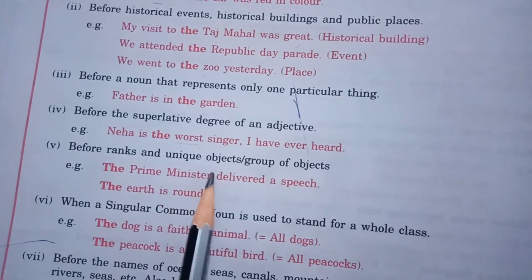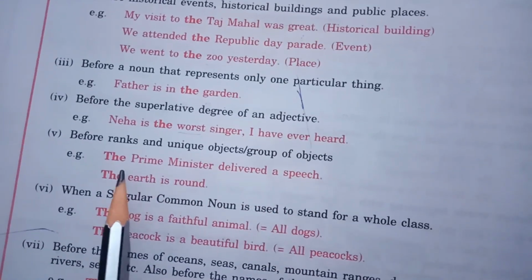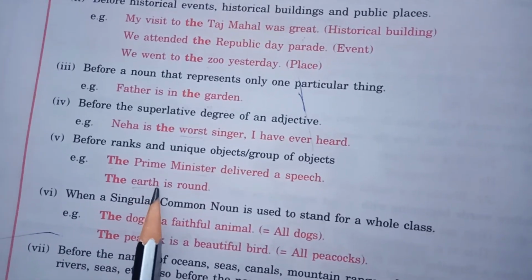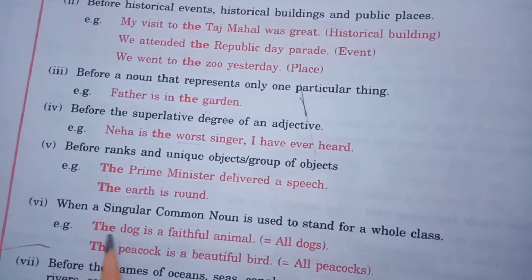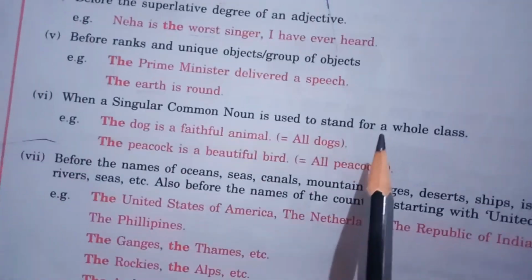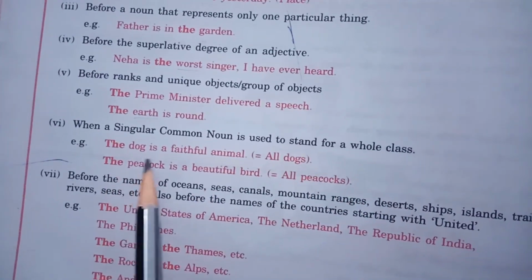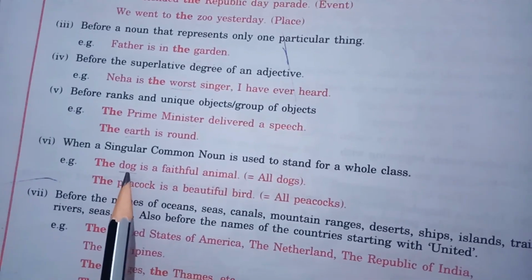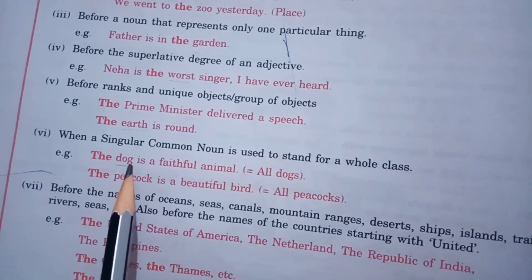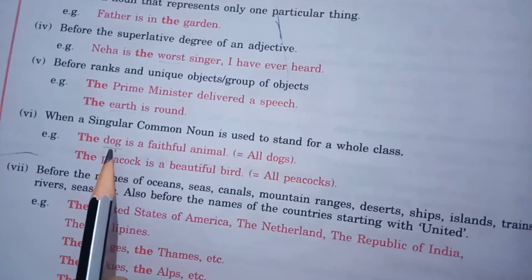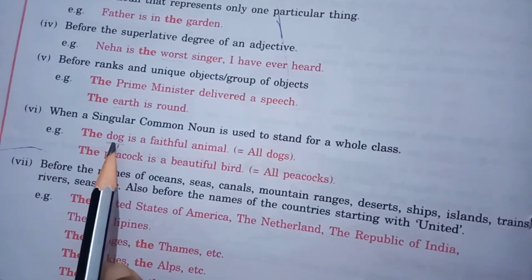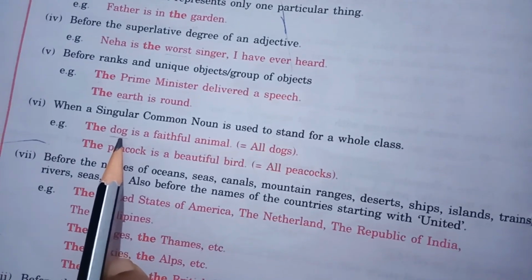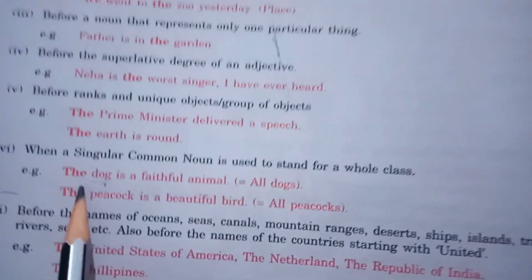Before ranks and unique objects, group of objects. The Prime Minister, rank, Prime Minister. Unique object, the earth. Okay. Next, when a singular common noun is used to stand for a whole class. The dog is a faithful animal. Here I am not talking about a particular dog or single dog. This dog here is representing its whole class. So when the singular common noun, see, dog is singular also and common also. So when a singular common noun is used to stand for the whole class, there we are using the.